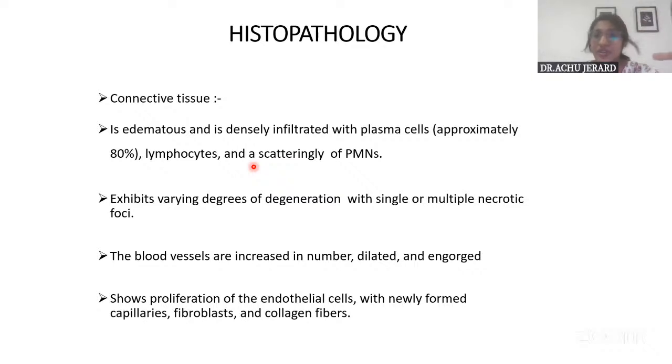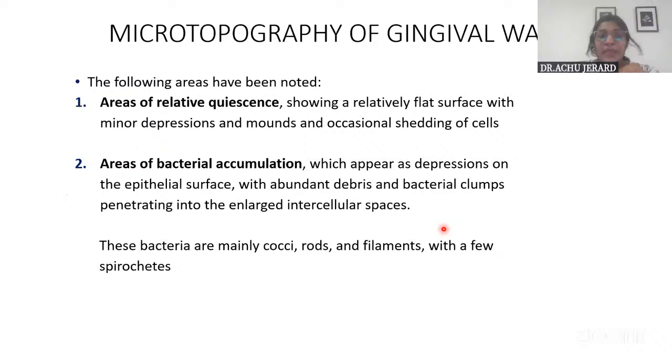So dilation and engorgement of blood vessels will be there, and more defense cells, that is PMNs. In a chronic periodontitis pocket there will be more lymphocytes, mainly plasma cells, distributed in the connective tissue. It will also show areas of degeneration and necrosis. So these are the changes that will be there in the connective tissue.